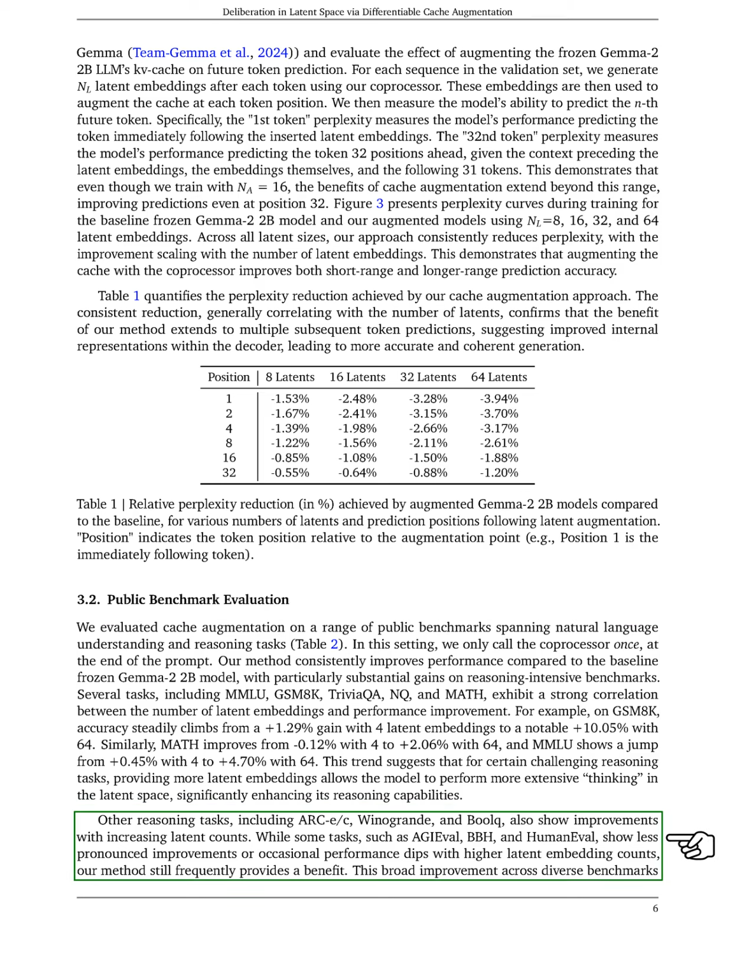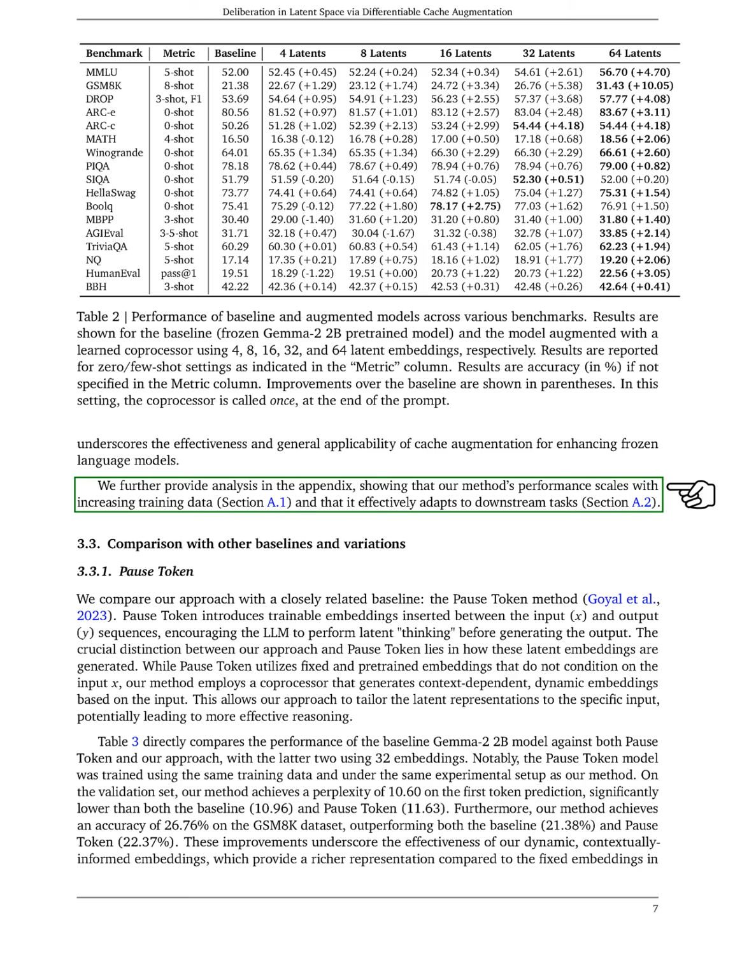Other reasoning tasks, like ARC-E, ARC-C, Winogrande, and BoolQ, also showed improvements with more latent embeddings. Although some tasks, such as AGIEval, BBH, and HumanEval, had less noticeable improvements or occasional dips with higher counts, our method still often provided benefits. This broad enhancement across various benchmarks highlights the effectiveness of cache augmentation for improving frozen language models. We also analyzed how our method scales with more training data and its adaptability to downstream tasks in the appendix.